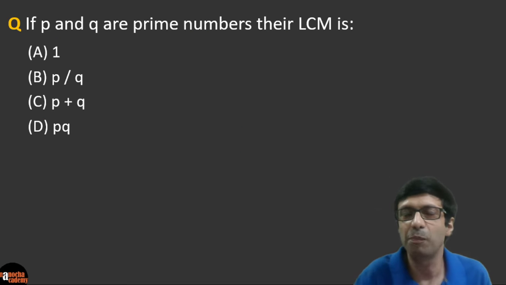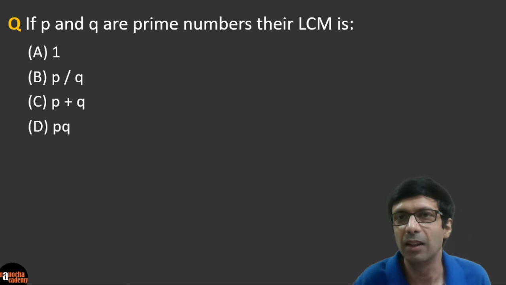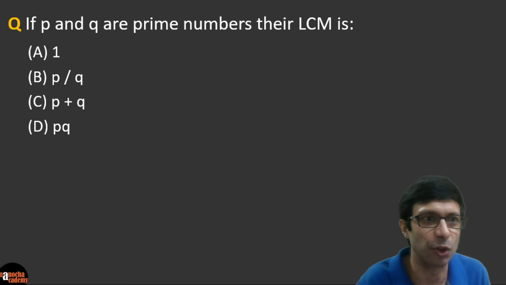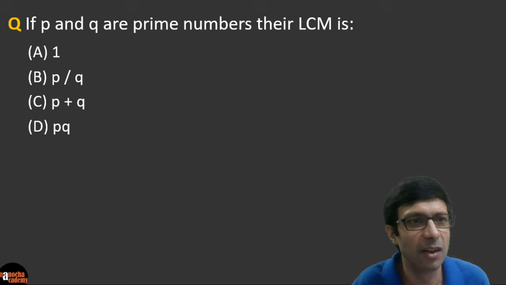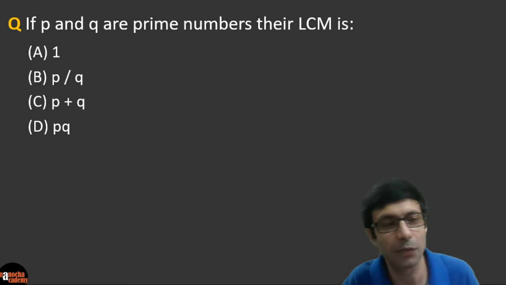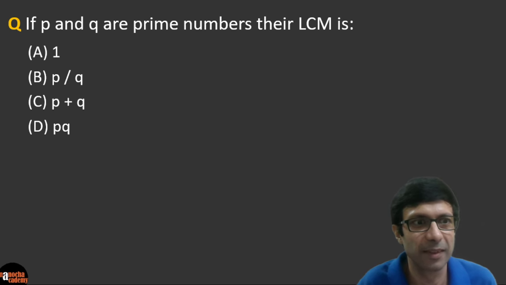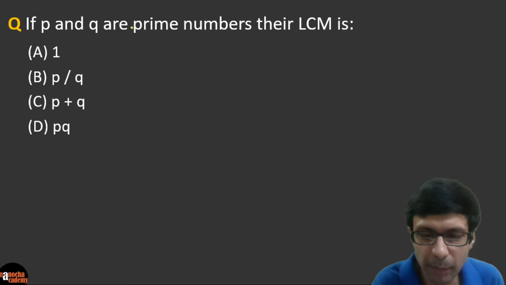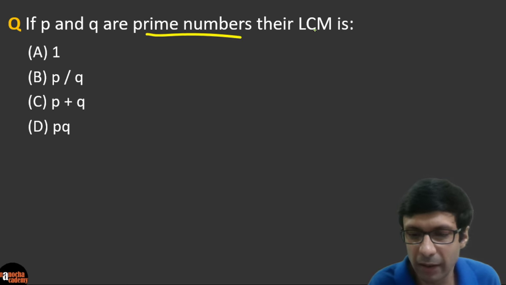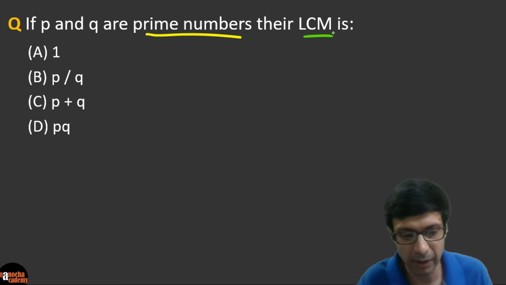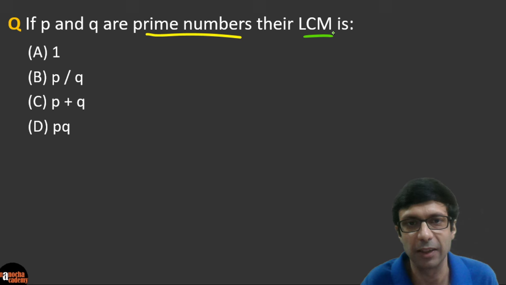Here it is. If P and Q are prime numbers, then what is their LCM? Is it 1? Is it P by Q, P plus Q, or P times Q? Guys, what do you think is the answer here? Very good. I see a lot of you got the right answer for the previous question. Now go ahead and try this one. Okay. So if P and Q are prime numbers and we need to find their LCM. LCM, remember, lowest common multiple, right? So what do you guys think will be the answer here?